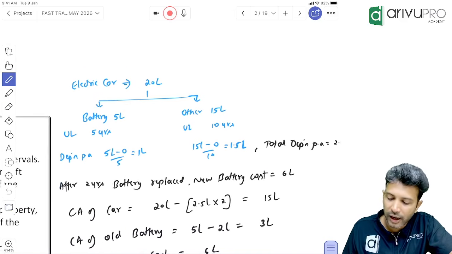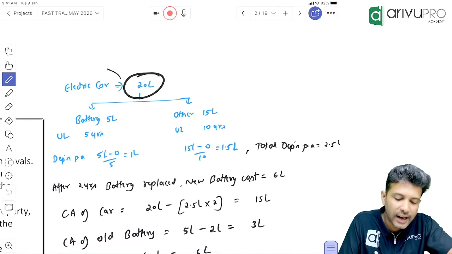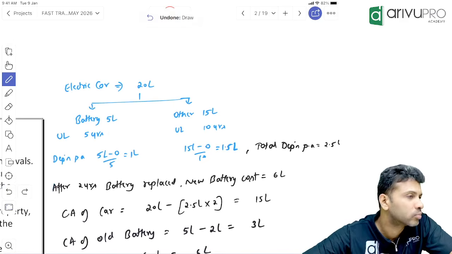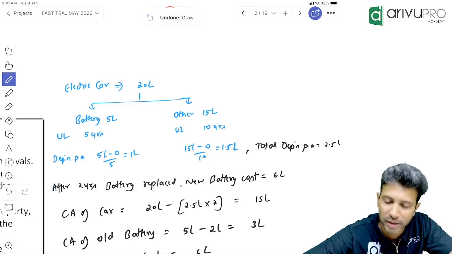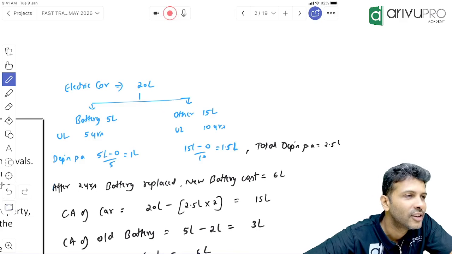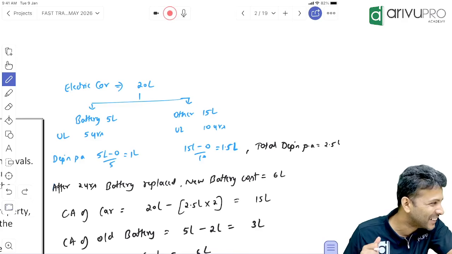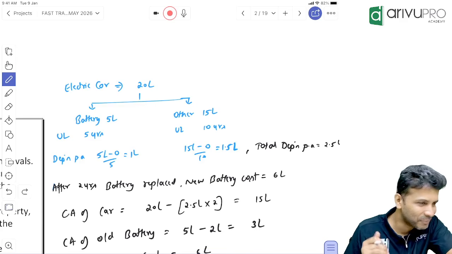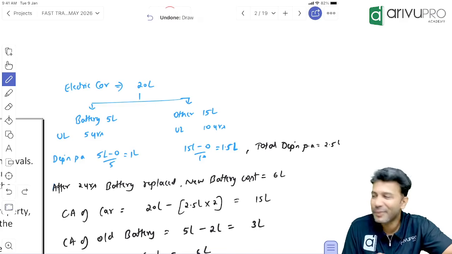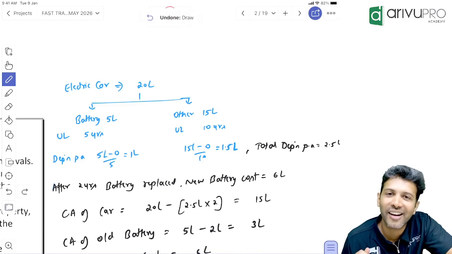Let us say, I paid 20 lakh and purchased an electric car. What is the model? Give me some model for an electric car. Using Mahindra. That looks nice, no? But anyway, correct. Mahindra only, no? So let's say 20 lakh rupees we paid and bought a Mahindra electric car.